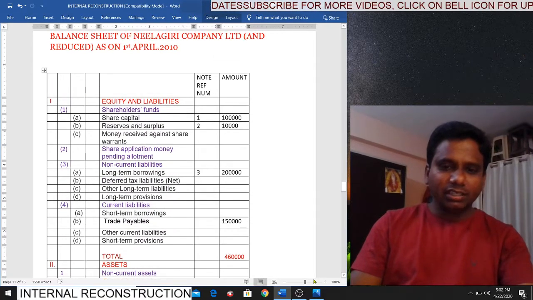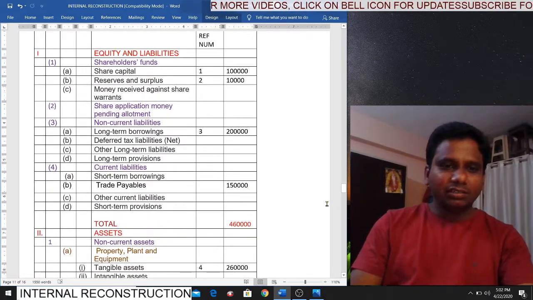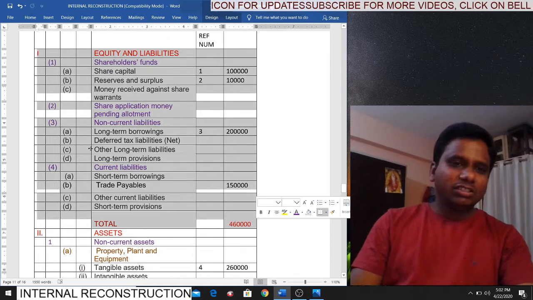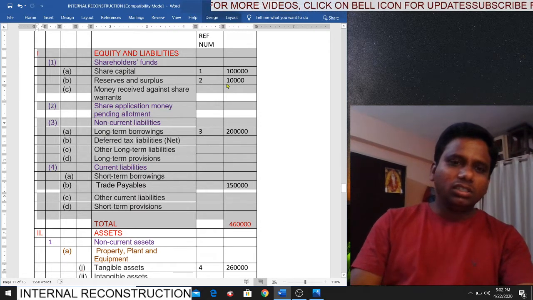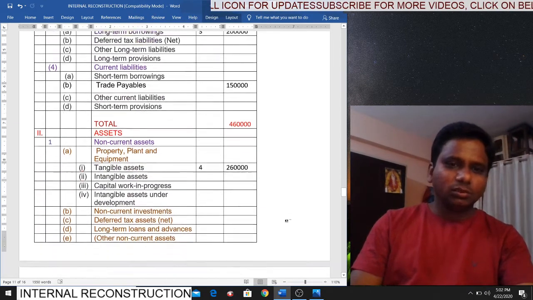First, the liabilities side. This is the liabilities side. Proforma is very important, students. In the examination, if you don't remember all these things, then you can simply write whatever items you have. You can write only those items. You need not write all these items. If you remember, you can write. Otherwise, you need not write.